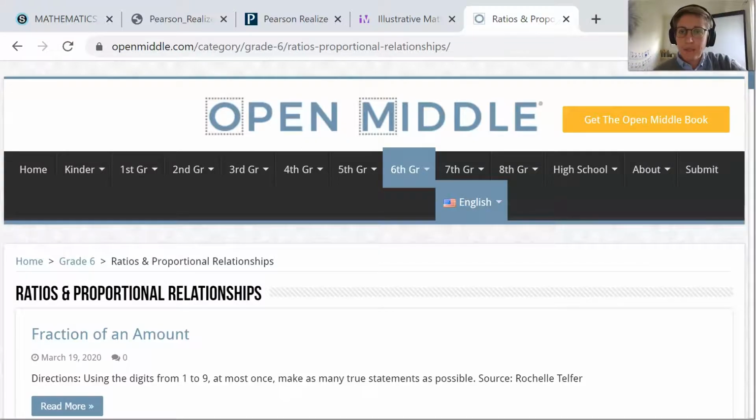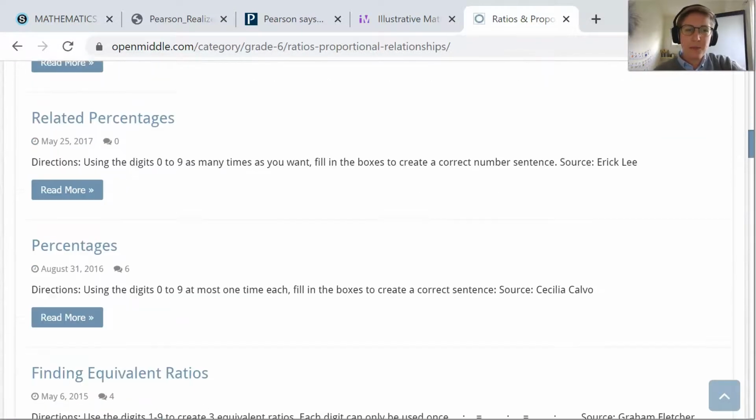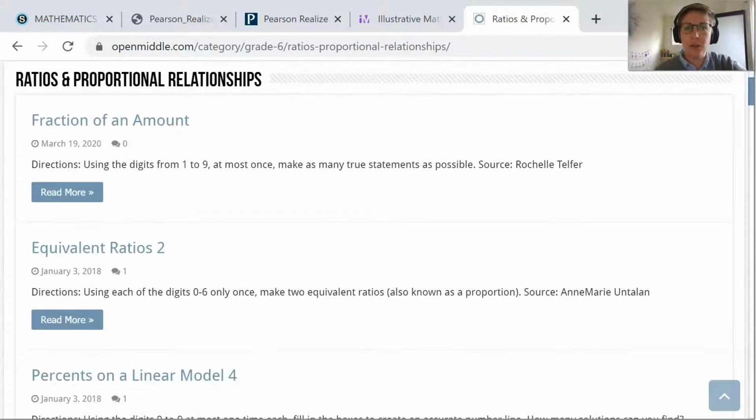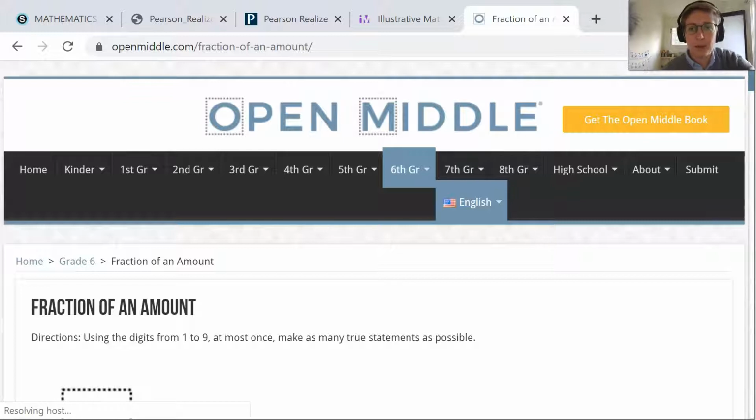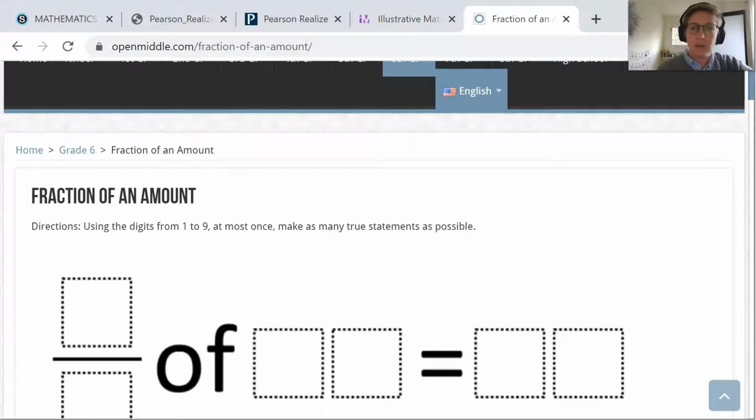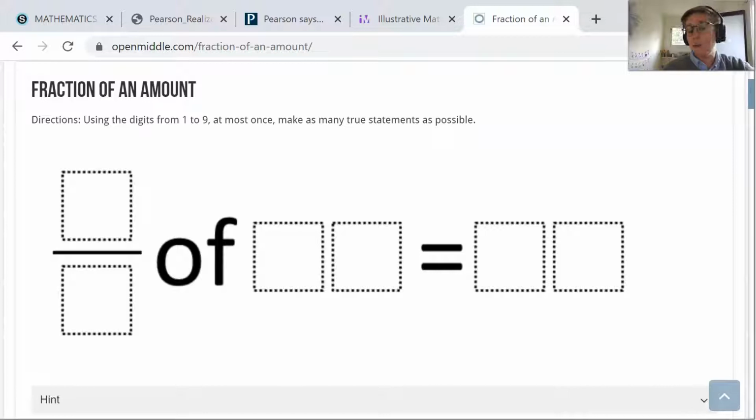And then we have these Open Middle tasks that are kind of game-like. They all have the same structure where there's a task that has these blanks, and then you're filling in the blanks with numbers 1 through 9. So these are blanks, and you're trying to make true statements. So I like the simplicity of the structure of them, but then they get kind of difficult. As you're filling in these numbers, you have to be making sure that this equality is true. So you might have to start by just guessing, or you might think of the structure of the problem.